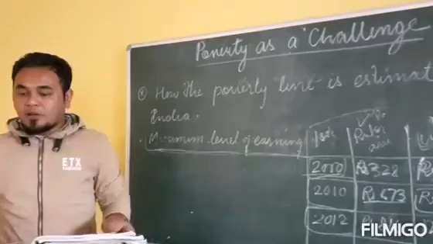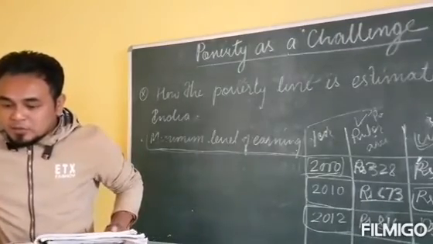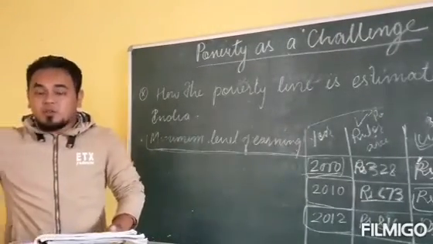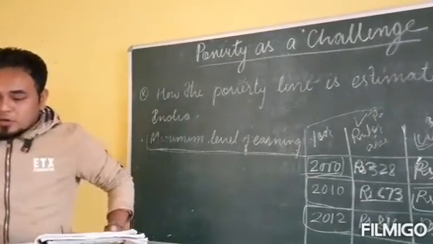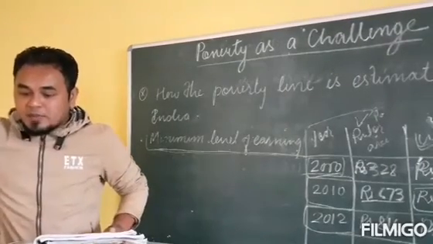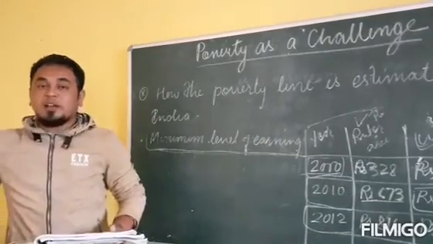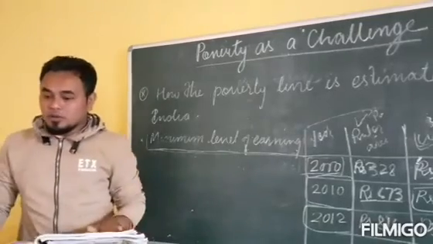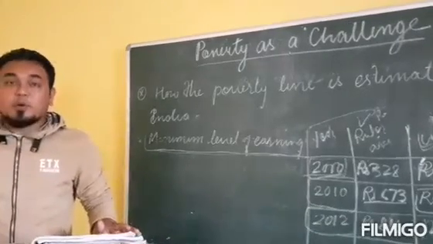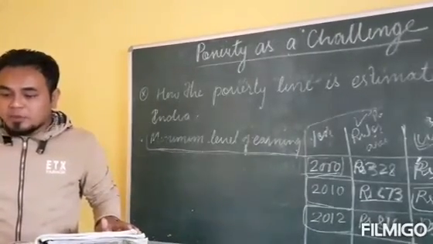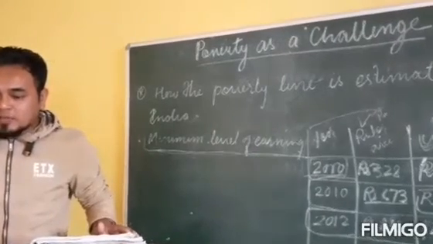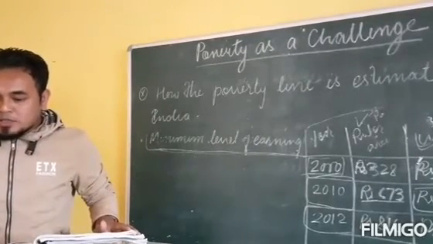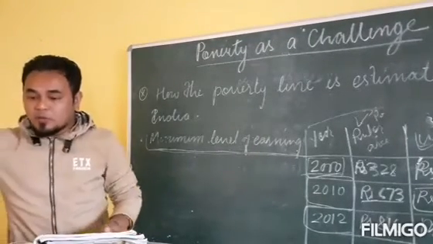But the World Bank is an international organization which determines and estimates the poverty line of all the countries of the world. As per this method, the poverty line is the level of minimum availability of the equivalent of $1 per person per day.